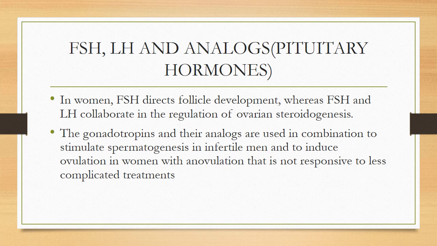Follicle stimulating hormone, luteinizing hormone, and FSH and LH analogs. They are pituitary hormones. In women, FSH or follicle stimulating hormone directs follicle development, whereas FSH and LH collaborate in the regulation of ovarian steroidogenesis. The gonadotropins and their analogs are used in combination to stimulate spermatogenesis in infertile men and to induce ovulation in women with anovulation that is not responsive to less complicated treatments.